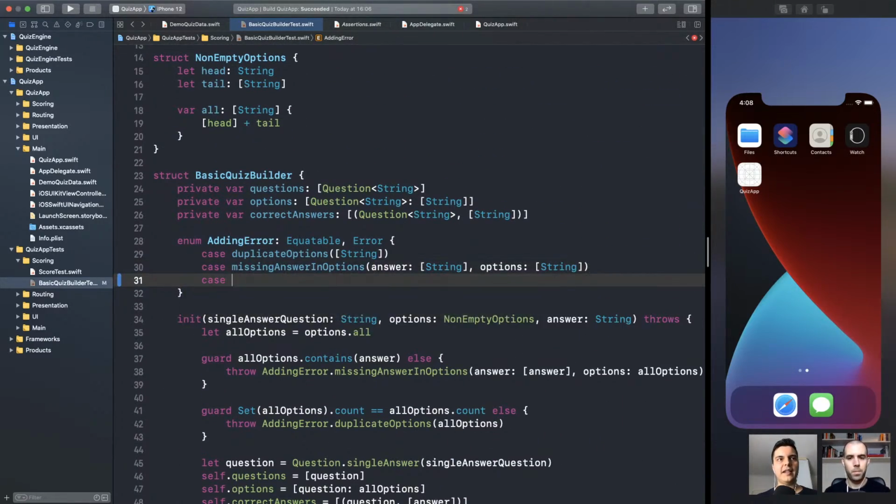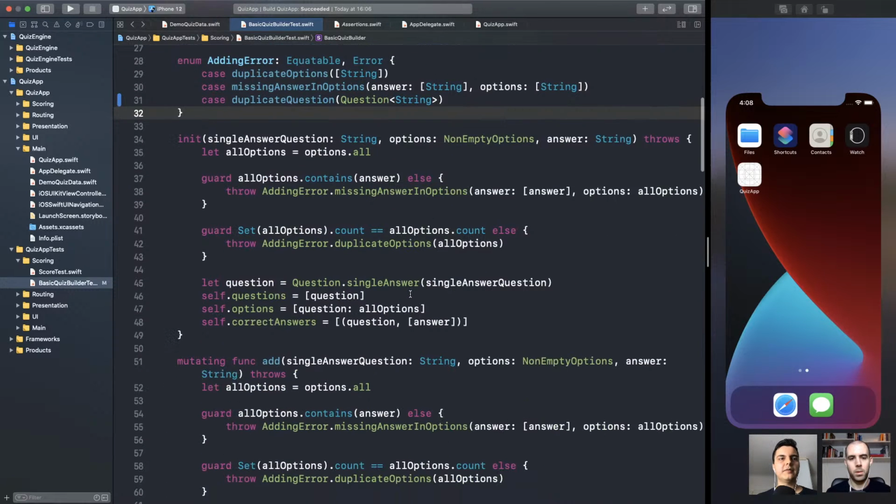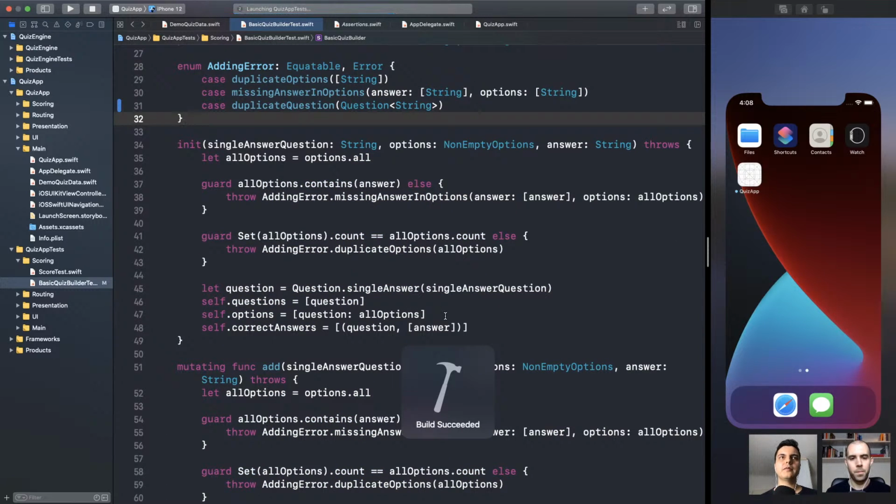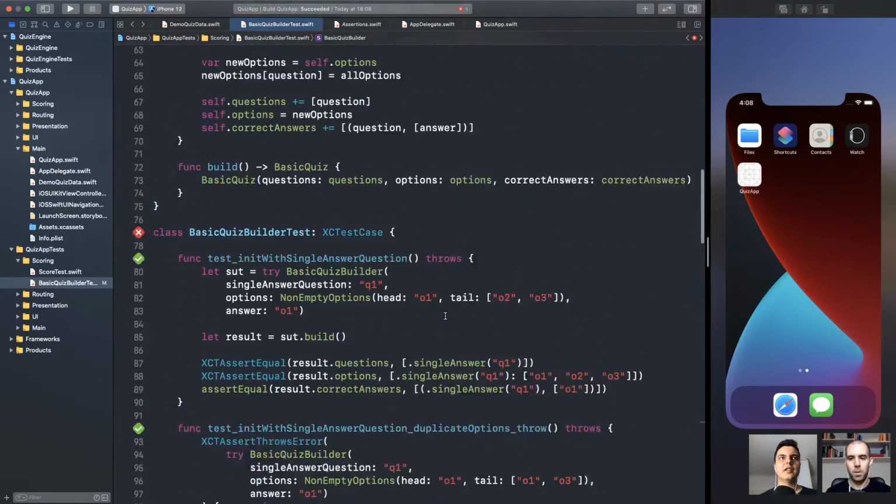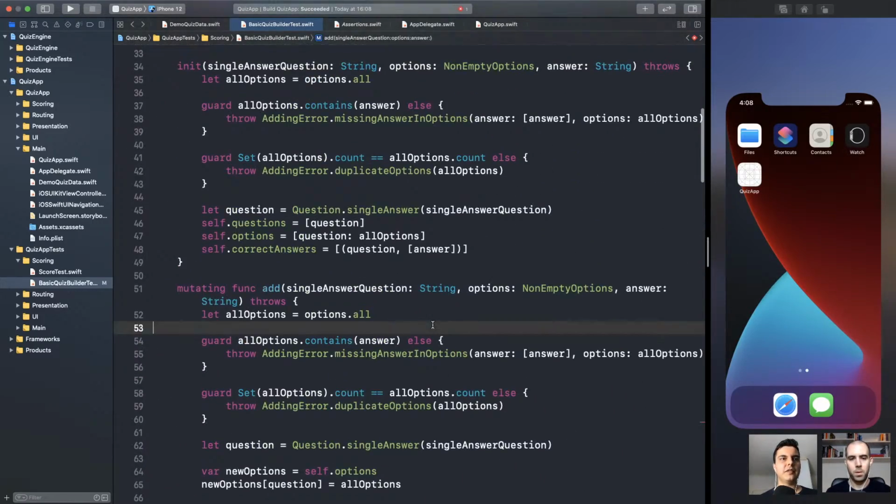So let's set this new error case, adding error. As you can see, this is for adding. If you have different kind of validations, you should probably go into a separate enum. And the type of the question is the question enum with the string as the generic constraint. All right, run the test, should fail. We're not checking this invariant yet. Failing. So we need to add this check now here.